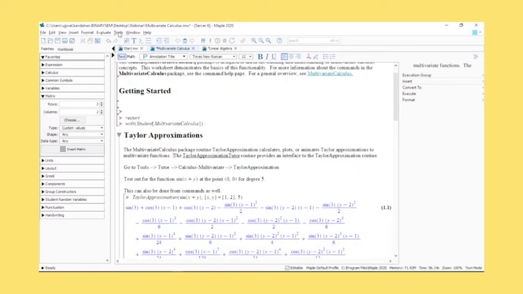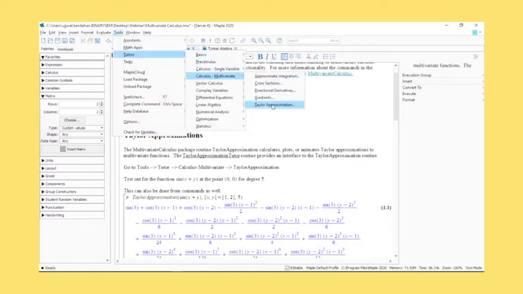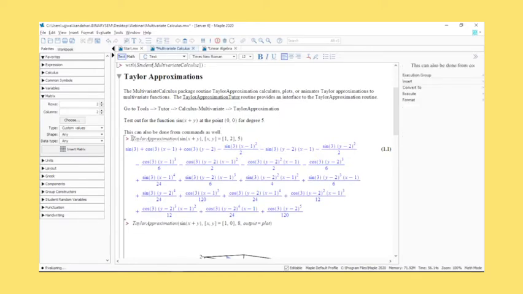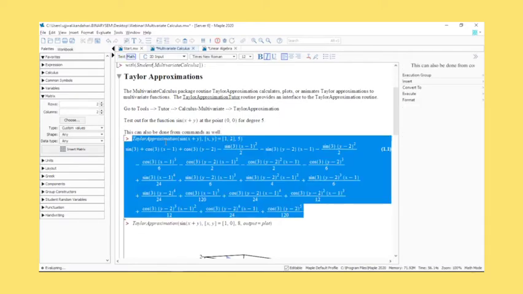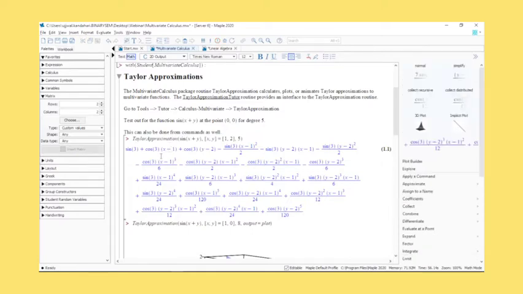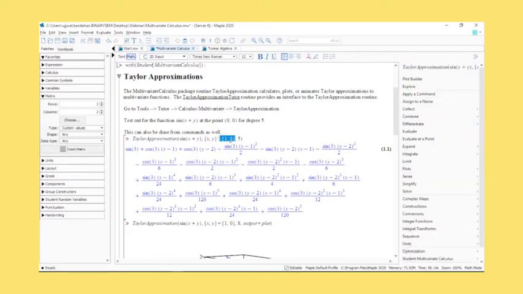So yeah, this is one example of having a tutor, like I showed you, where you can basically have an application do it for you. Similar sort of things can be done from the command itself. So Taylor approximation is the command. Again, commands in Maple are pretty intuitive. Whatever you want to perform, you can actually guess the command from the sort of analysis that you want to perform itself. For Taylor approximation, you enter whatever function you want, just enter the parameters and the point that you want the expansion in terms of. This is just your degree, and this is the expansion that you get.